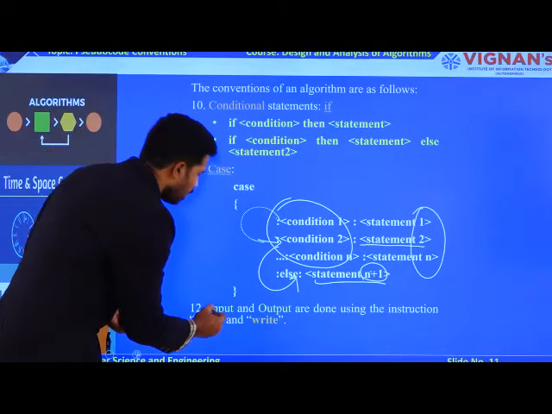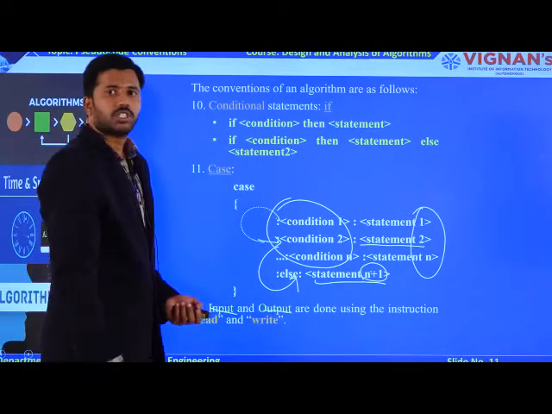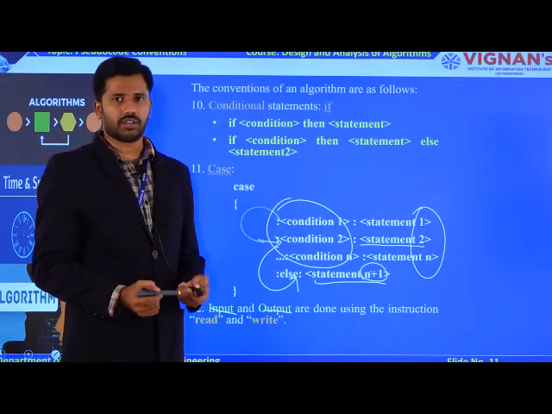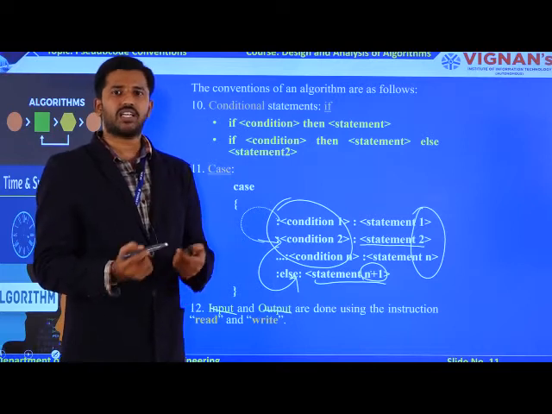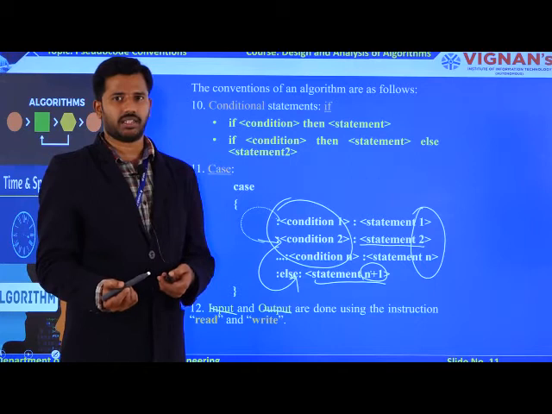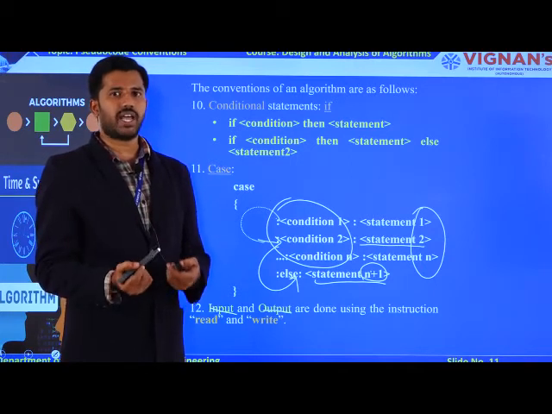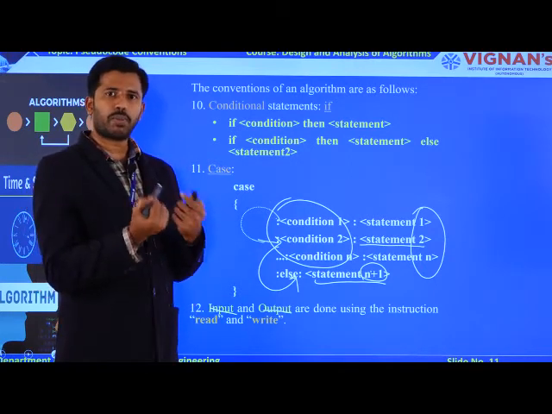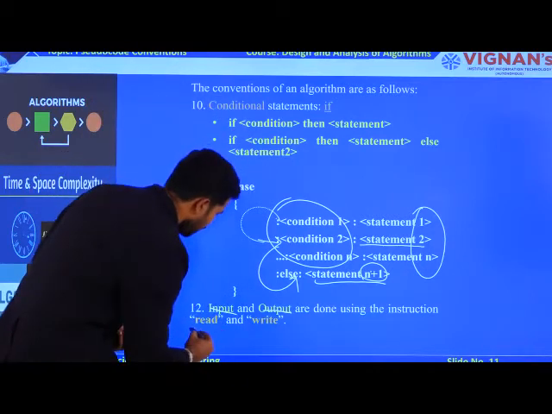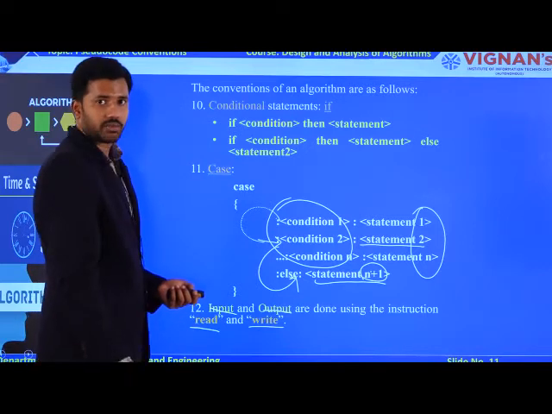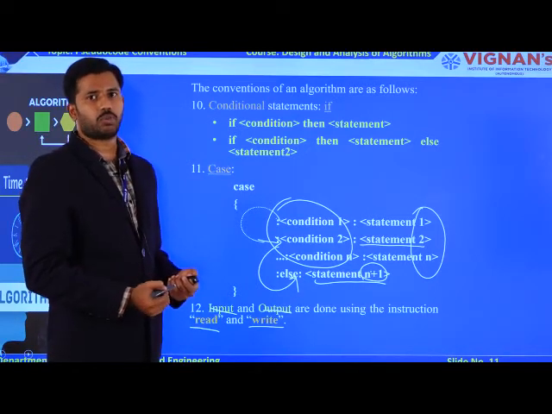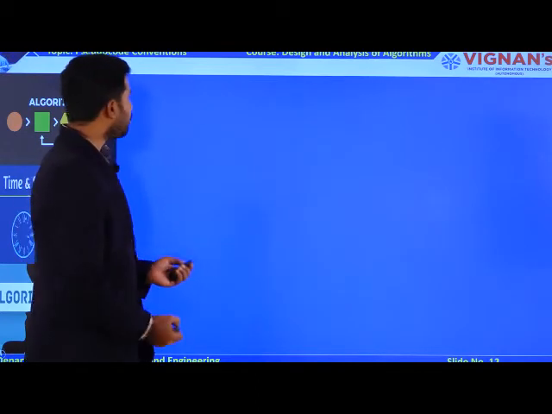Now, coming to the input as well as output operation. How are we performing input and output operations? In C, with the help of printf and scanf, and in C++, cin and cout. In Java, the Scanner class as well as System.out.println. In Python, print. Likewise, from an algorithm point of view, you perform the input and output operations with the help of read as well as write methods. With the help of these two methods only, you are going to perform input as well as output operations dynamically. Now, coming to the last one.